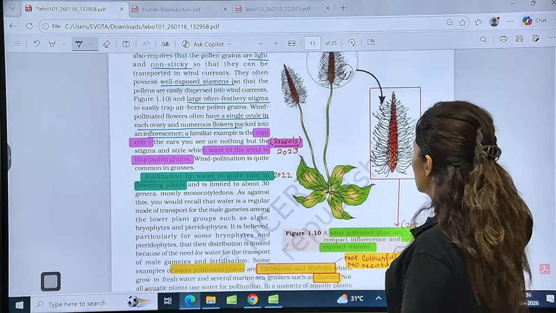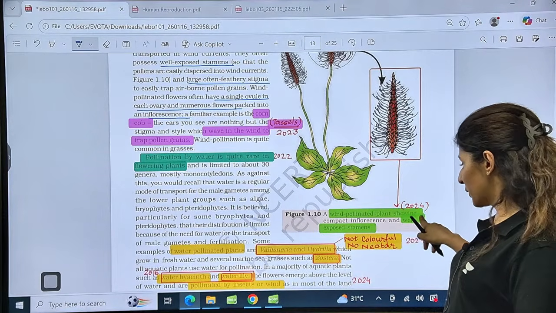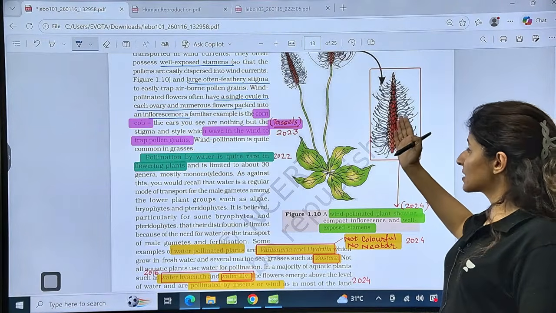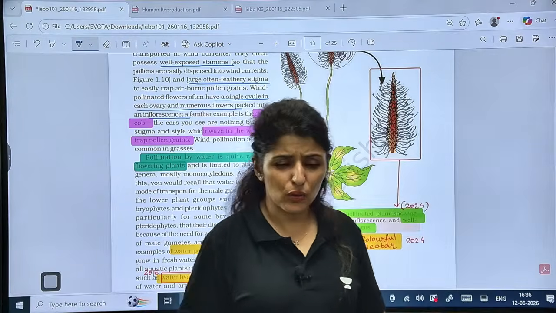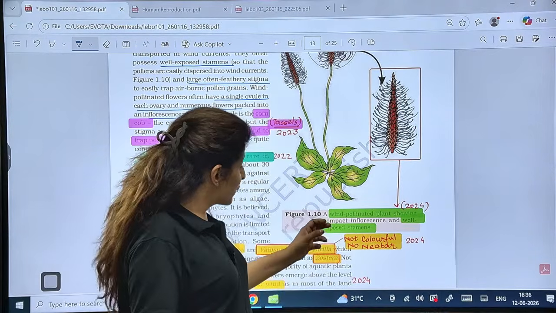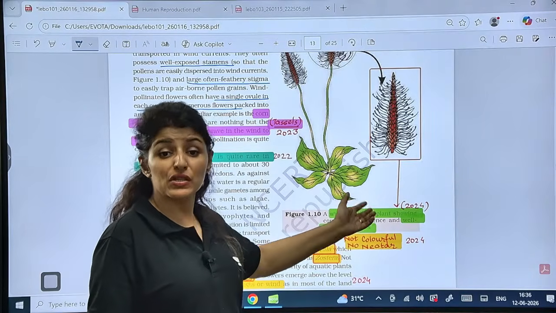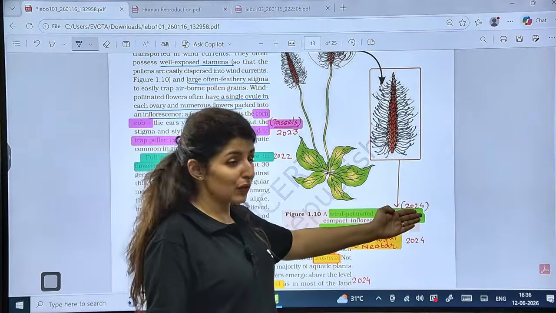Let's come back. So this question was asked, see figure 1.10. This was a 2024 question. They have given this figure in the exam and asked, what does this figure represent? I am going to take a separate session, as I already told you, on diagrams, where we are going to understand what's written here, what the implications are, and what different types of questions can come up from each and every diagram. But this is an example of a 2024 question.